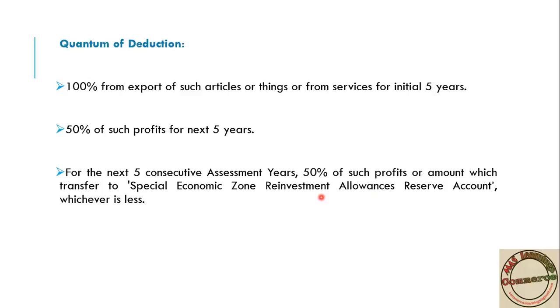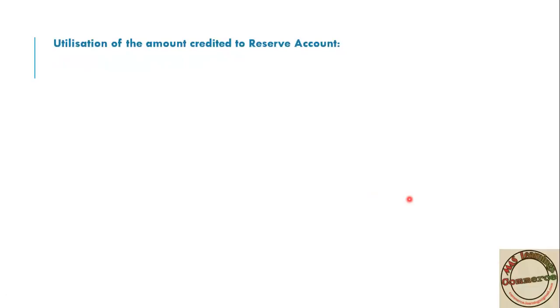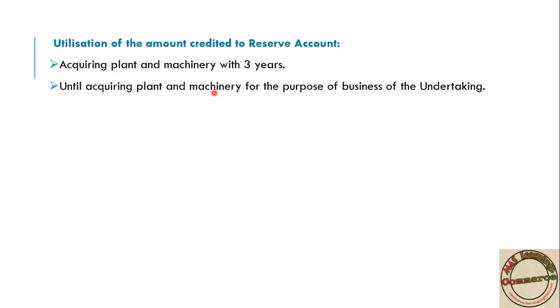Suppose, sir, maybe you can ask me, we are maintaining a reserve now, how do we have to utilize this reserve? The answer for that is in the next slide, that is how we have to utilize this reserve fund. Suppose I have invested 1 crore rupees in my reserve account. How am I supposed to use this amount? First you have to utilize this amount by acquiring plant, that is purchasing plant and machinery for business within 3 years. That is, within 3 years you have to purchase plant and machinery from that amount, or else, until acquiring all machinery.